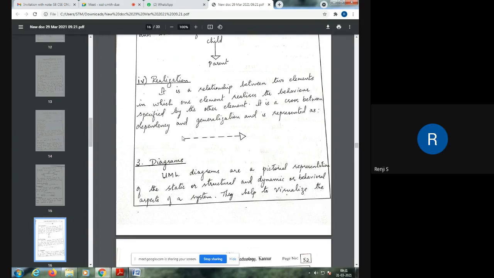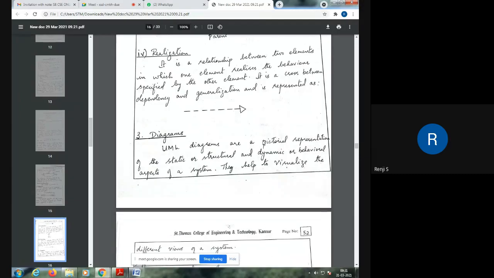So to show the relationship between collaborations and classes, we use the realization relationship. Collaboration alone cannot implement anything, but has to depend on classes to implement its functionality. In that case, we represent the relationship as a realization relationship.